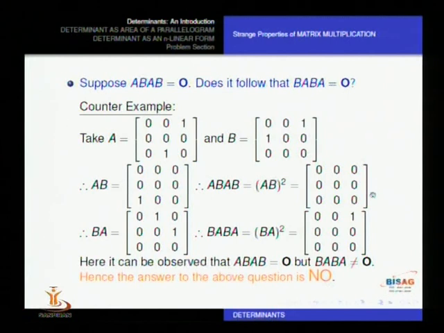But now when we talk about BA, first we get that BA has two entries which are non-zero at some other location, and BA square has just one entry which is non-zero. So again here we see that for given matrices A and B, AB square is the 0 matrix, but BA square is not equal to 0. So the answer to the above question, does it follow that BA is 0, is obviously no.